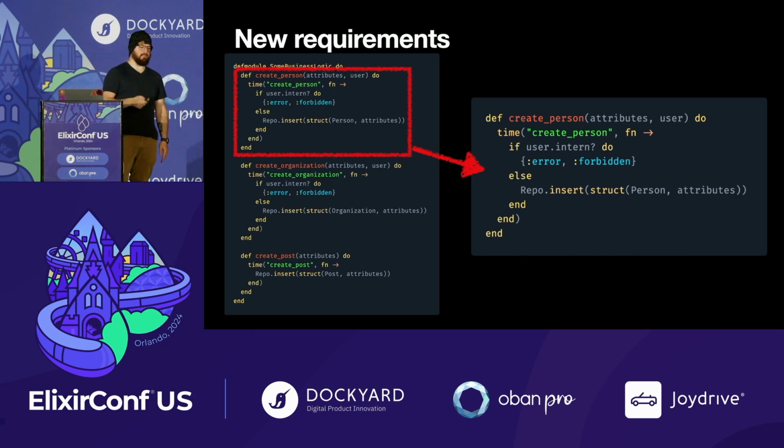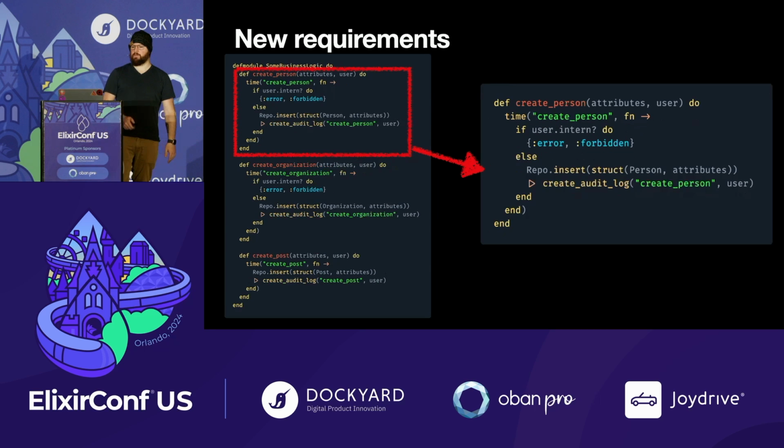And in the places where an intern's not allowed to do it, we can return an error saying, hey, you're not allowed to do this. Again, this isn't really bad code, but the important thing to realize is that for most of our applications, they are not just 3 functions. The surface area for our business is not 3 functions, it's 100 or 400 context functions that power whatever it is that you're doing. So we have to look at how these scale from a concept perspective.